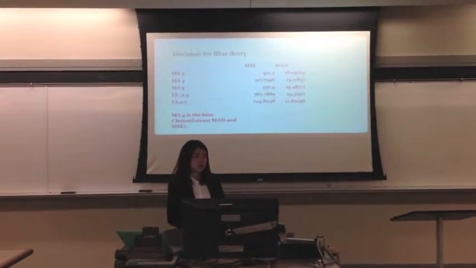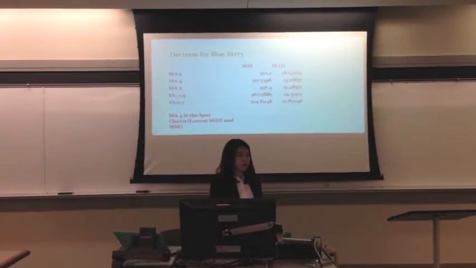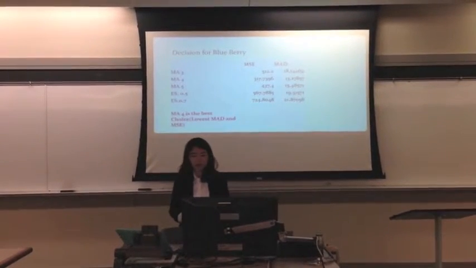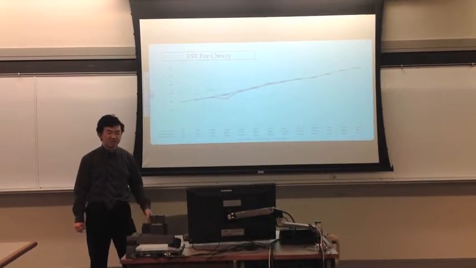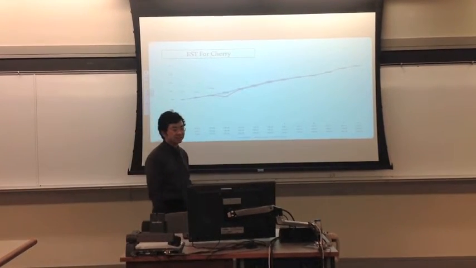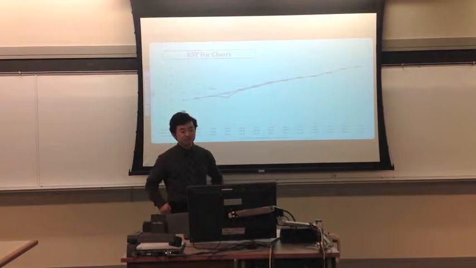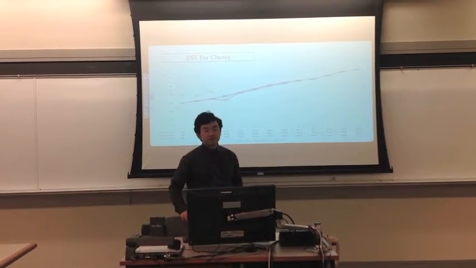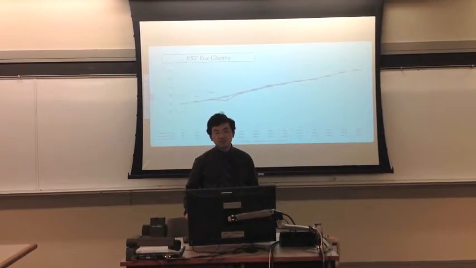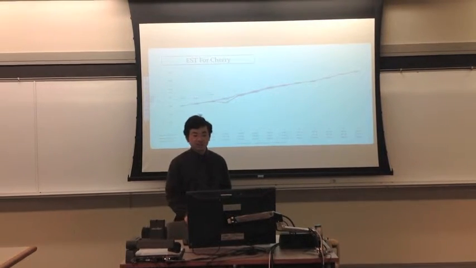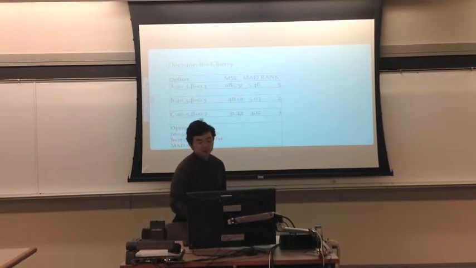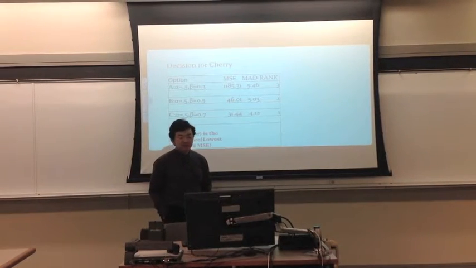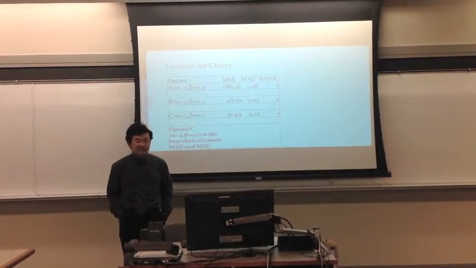And now, Chan, could you tell me about the cherry forecasting that you found? Yuan, based on last year's analysis about the cherry product, I found that there is an increasing trend for the cherry product. Therefore, I think we have to use exponential smoothing with trend to forecast this year's sales. And I created 3 options for the cherry product based on different beta settings.